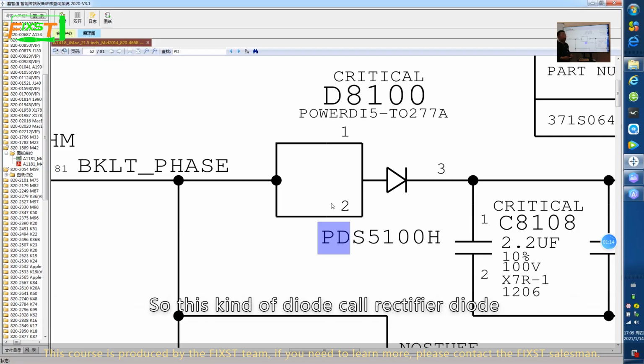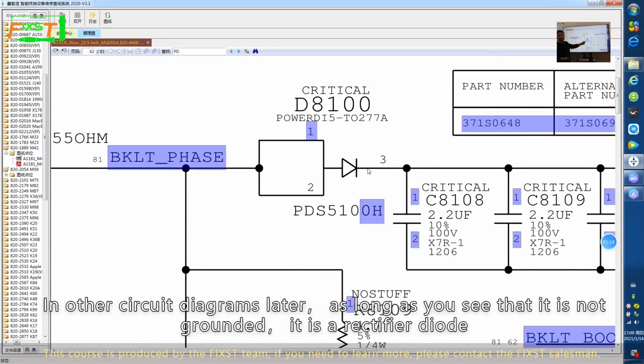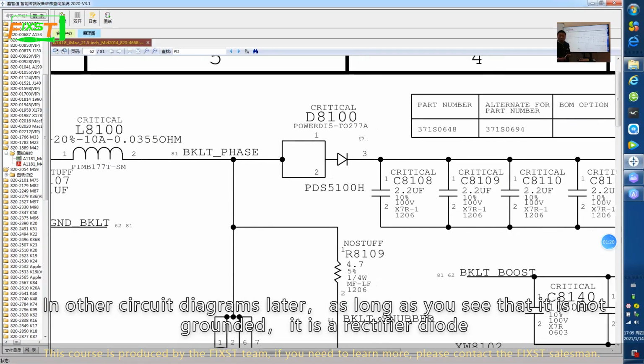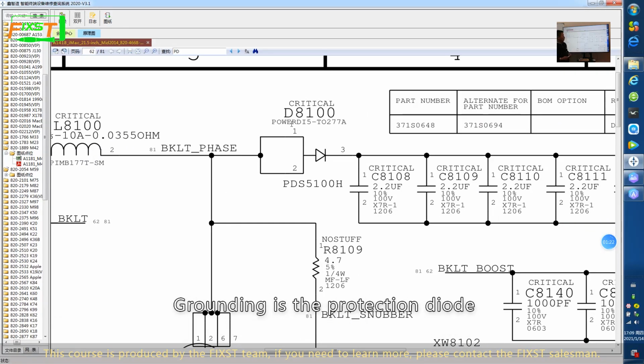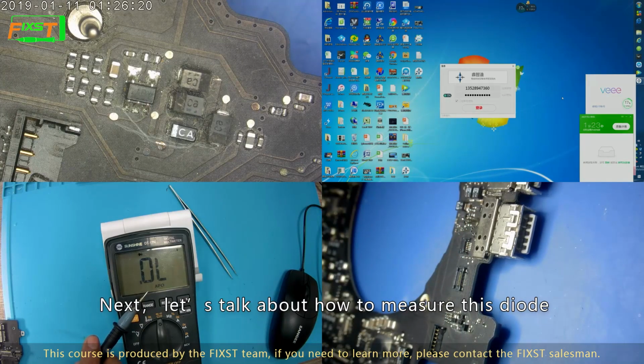So this kind of diode is called a rectifier diode. In other circuit diagrams later, as long as you see that it's not grounded, it is a rectifier diode. Grounding is a protection diode. This is the knowledge point of the diode. Next, let's talk about how to measure the diode.